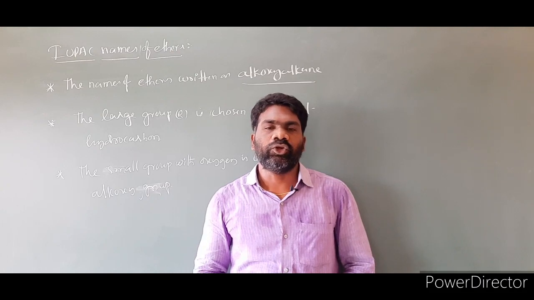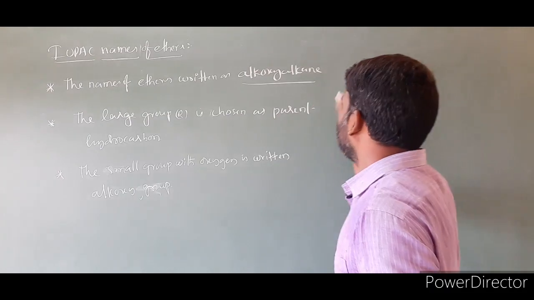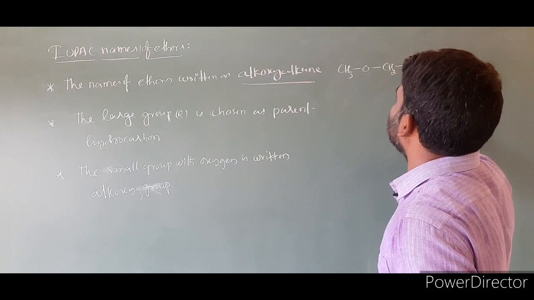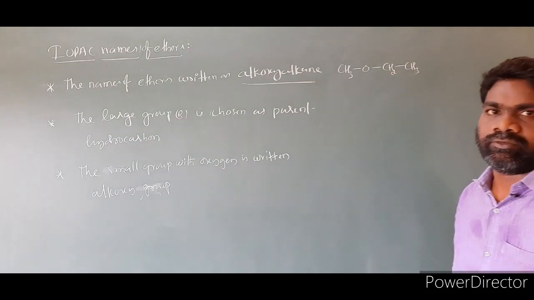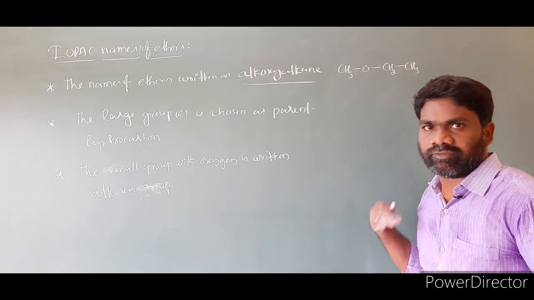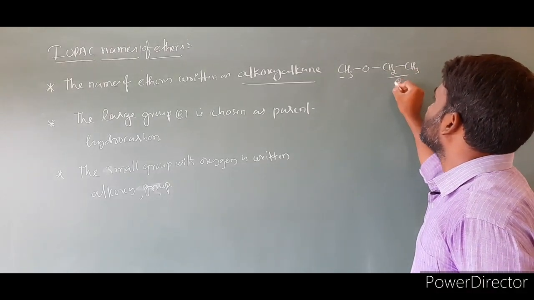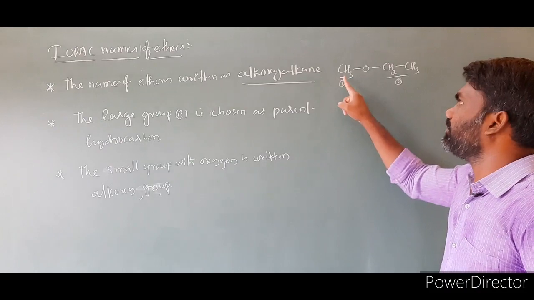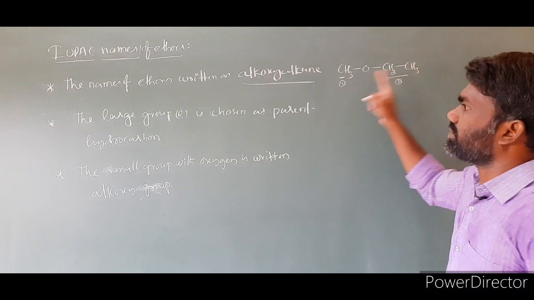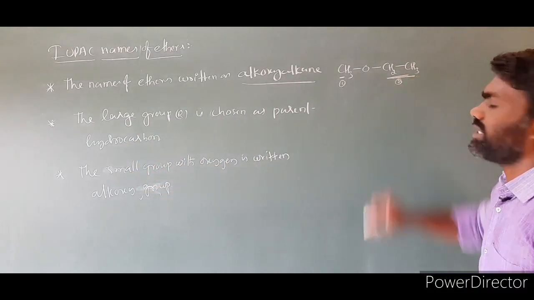Now we will discuss the IUPAC names of some ethers by applying these rules. I am taking an example, CH3OCH2CH3. Look at this molecule. First we have to identify which alkyl group is the big one and which is the small one. Here only one carbon is there, here 2 carbons are there. When compared to this CH3, C2H5 is the big one. So this will be taken as large. Here it is mentioned the large group is chosen as the parent hydrocarbon. This group will be taken as the parent hydrocarbon.